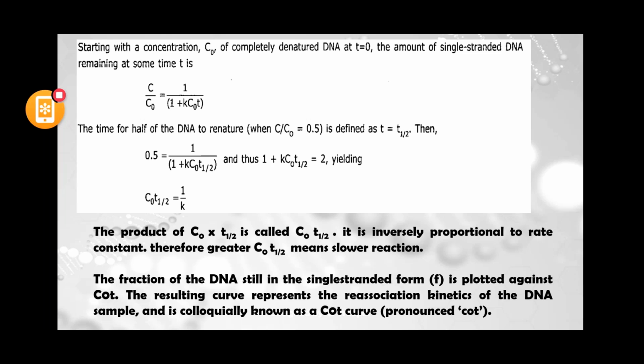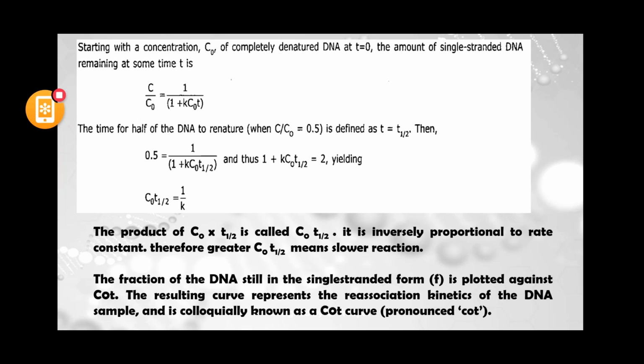the denatured DNA, and it is being used to know the rate of the reaction. It also tells about the genome complexity, or you can say the genome size differences present in organisms.